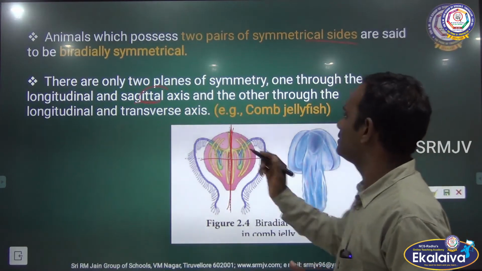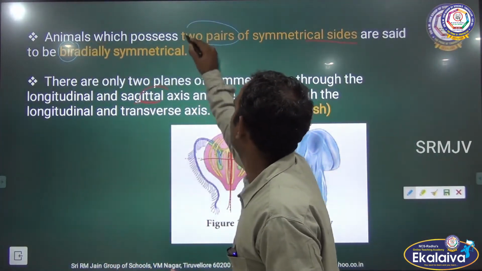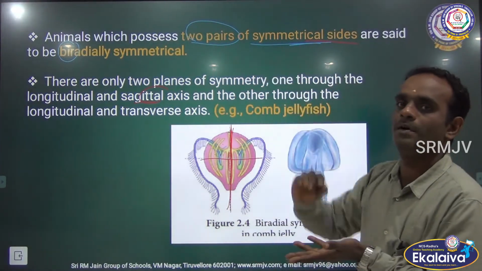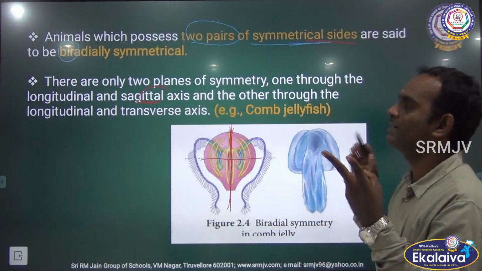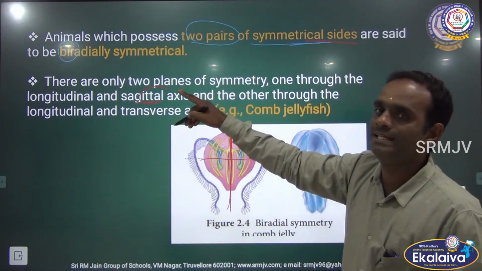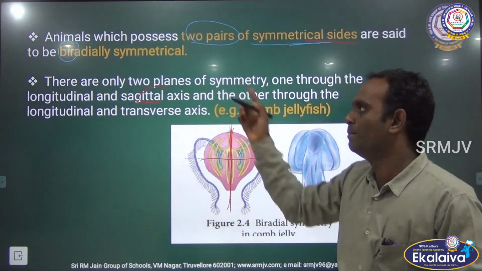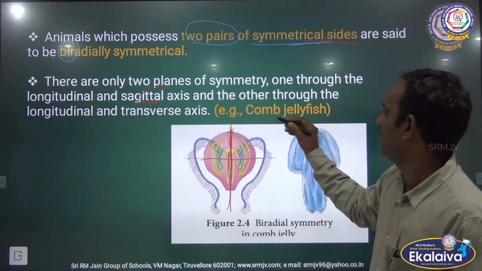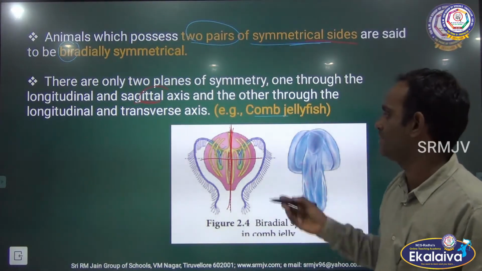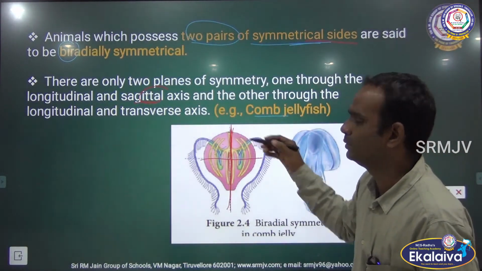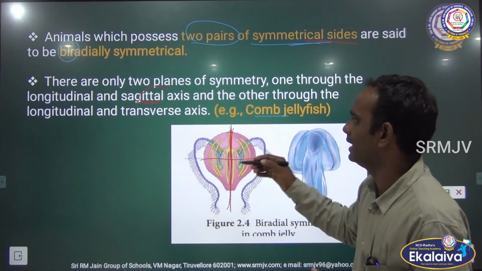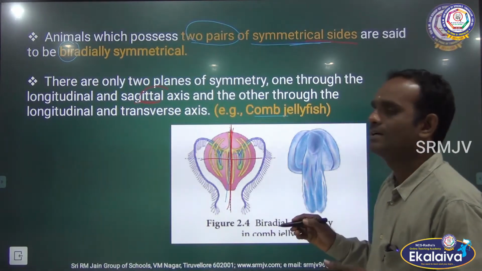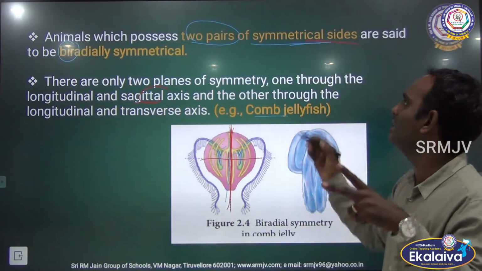The word bi means two. So two pairs of symmetrical sides. This is one pair, left side and right side, and top and bottom is another pair. So two pairs of symmetrical sides, it is said to be biradially symmetrical. How do you pronounce biradially symmetrical? This biradial symmetry is seen in jellyfish, comb jellyfish. See the picture here. One plane passes through the center axis from the longitudinal direction, longitudinal and sagittal axis, and another is perpendicular to this. Now we have two pairs of identical sides. Clear?